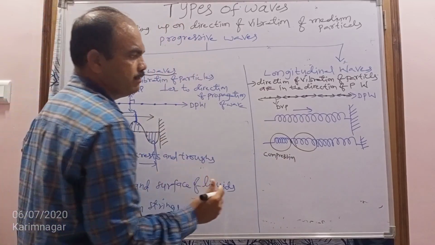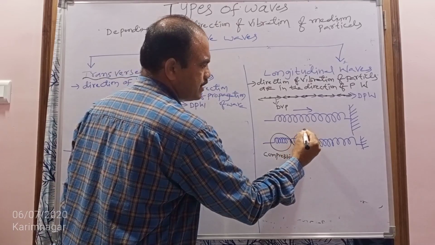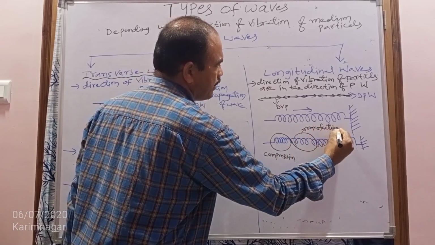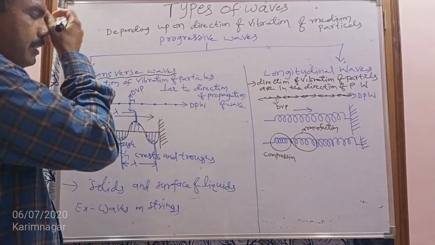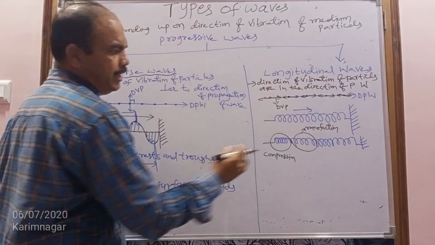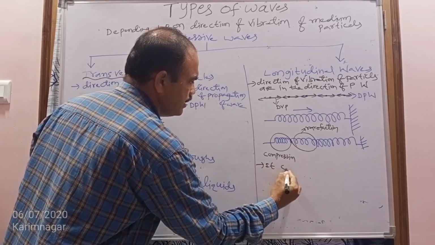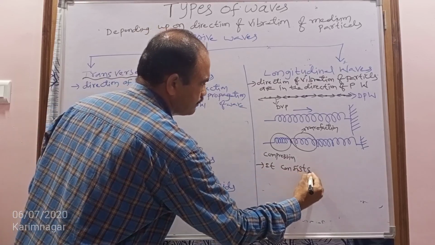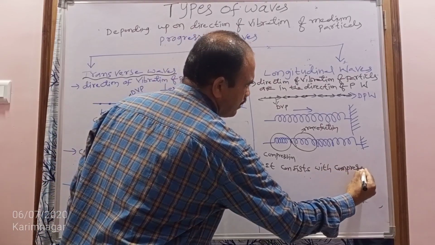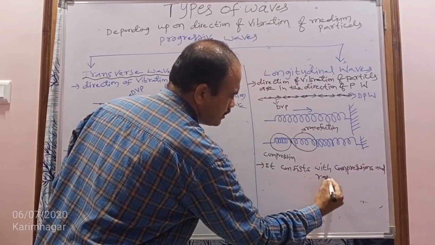And the place where the particles are far from each other is called rarefaction. When a longitudinal wave is traveling through a medium, it consists of compressions and rarefactions.